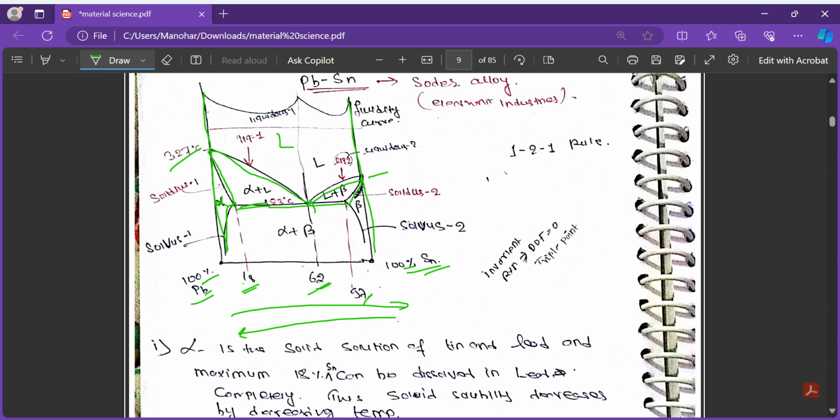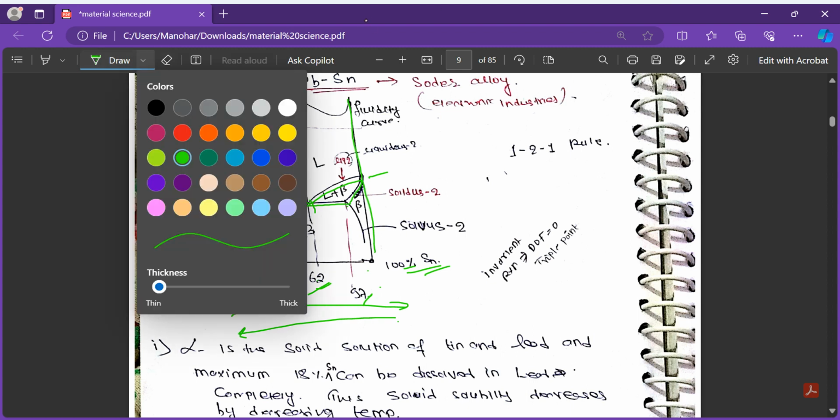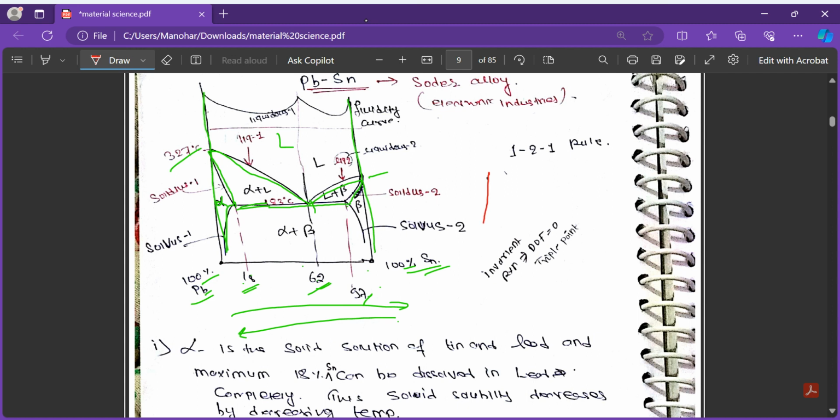Okay, so I will draw a diagram for you. So wait. So basically we are drawing a simple diagram. Okay, so this line temperature is 183 degrees Celsius. This is 327 degrees Celsius. This you refer to the book, please.